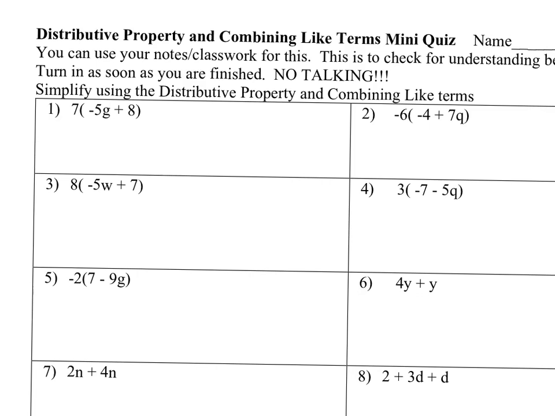Okay, when we're simplifying, we have to get rid of the parentheses. So you're going to use the distributive property, and you're going to distribute the 7 to everything inside the parentheses. So you're basically multiplying 7 times -5, which is -35. That's G. Plus, and then 7 times 8 is 56.